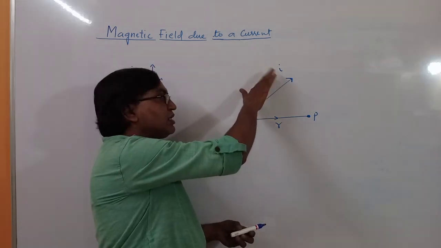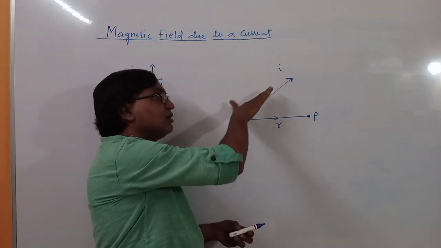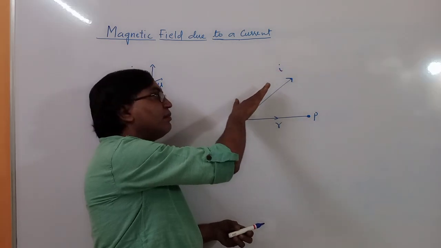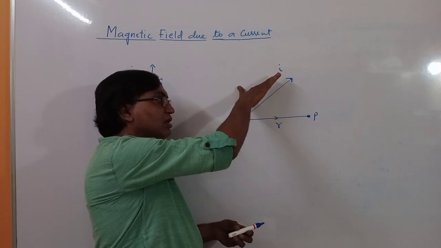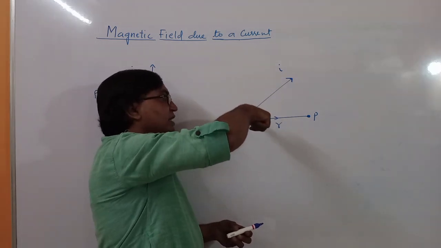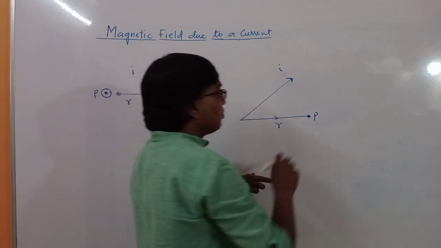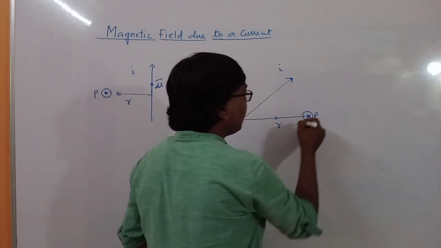Just stretch your palm along the direction of current and try to curl your fingers along the direction of position vector. Then field will be inside. So field at this point will be inside.